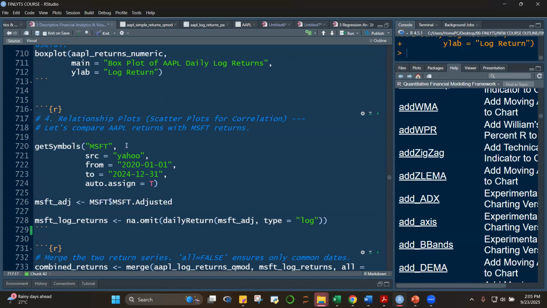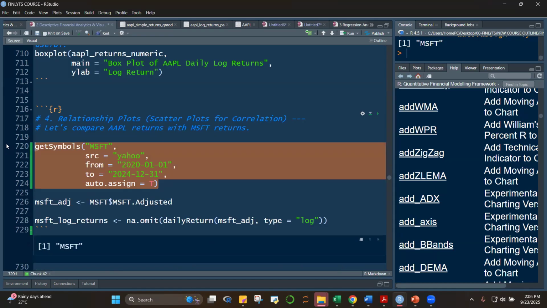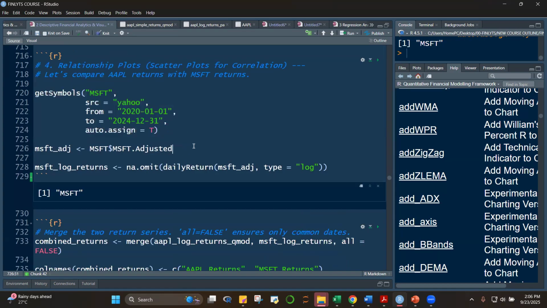So getSymbols Microsoft. Let's put the same date, 2020-01-01 to 2024-12, auto.assign is equal to TRUE. Okay, so I'll run this. And then we get the returns, class.